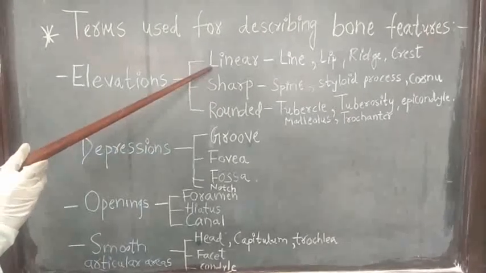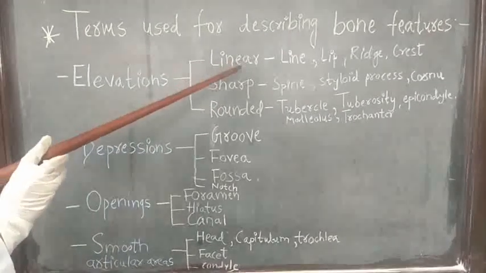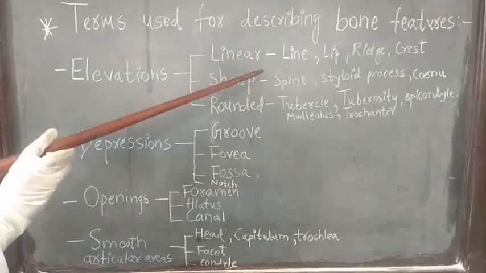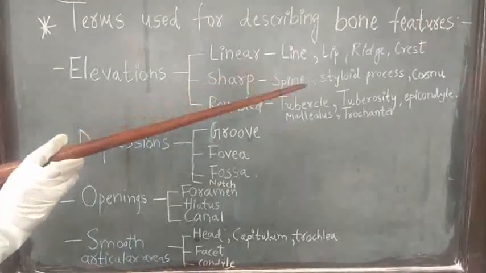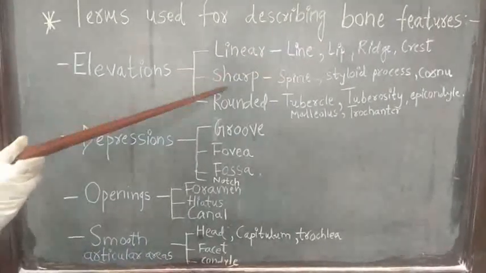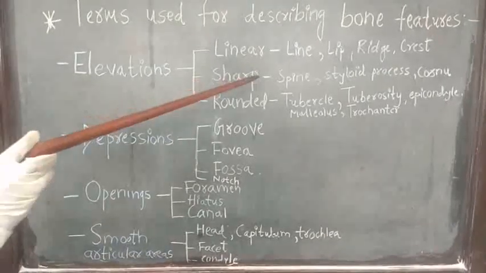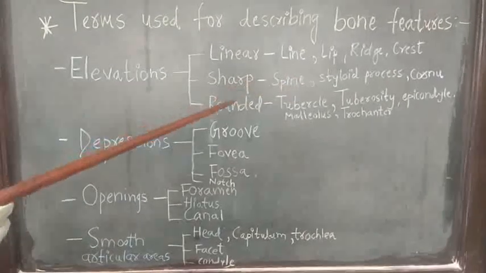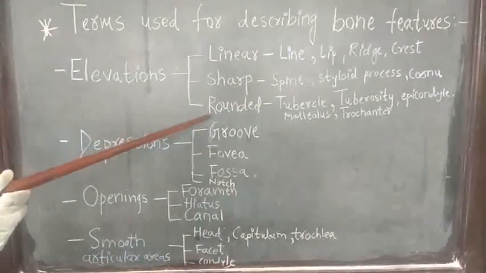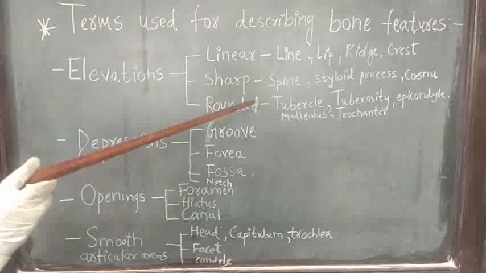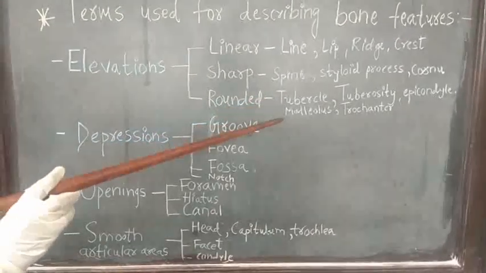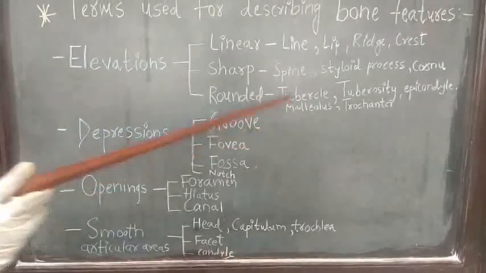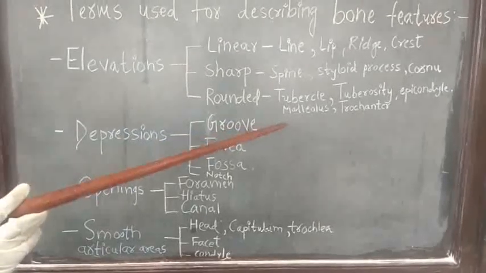Linear elevation can be in the form of line, lip, ridge and crest. Sharp elevation can be in the form of spine, styloid process and cornu. Rounded elevation can be in the form of tubercle, tuberosity, epicondyle, malleolus and trochanter.